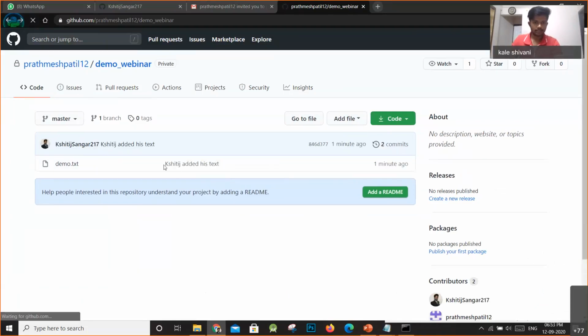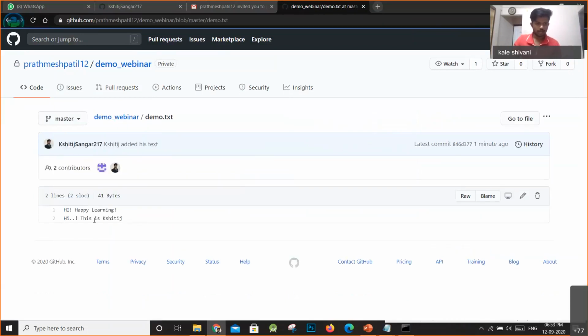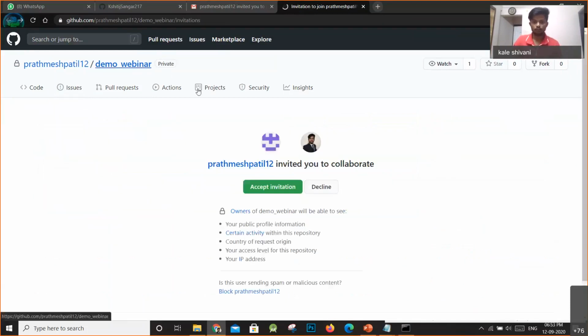So now it says Kshitij added his text. So this is another version, another method to add text. So this is it. Hi, this is Kshitij. So now using this, Prathamesh wants to show you the merge conflict. So he will explain what a merge conflict is.